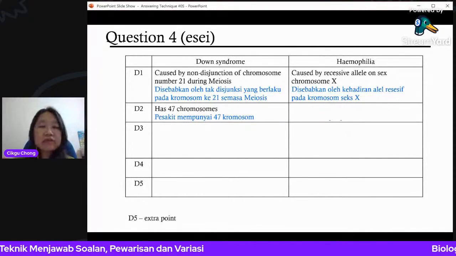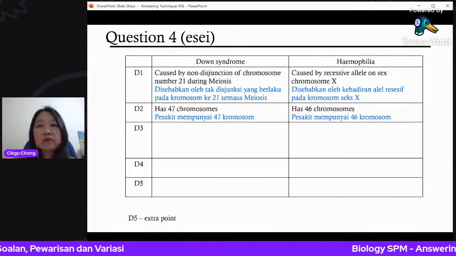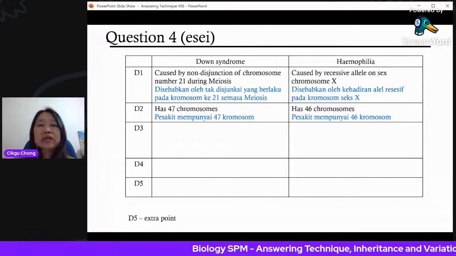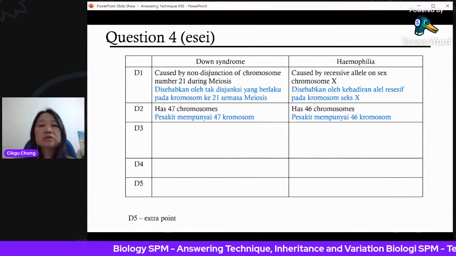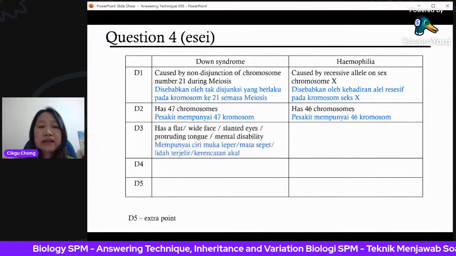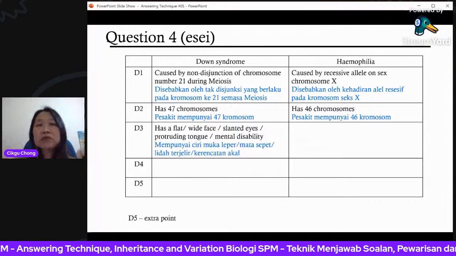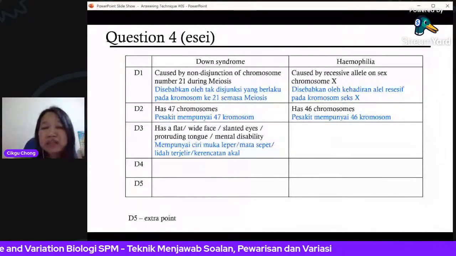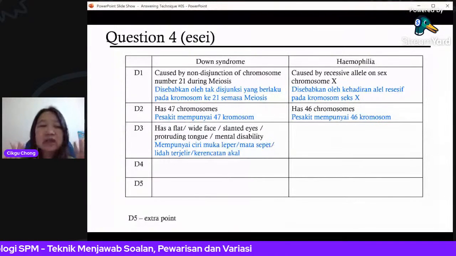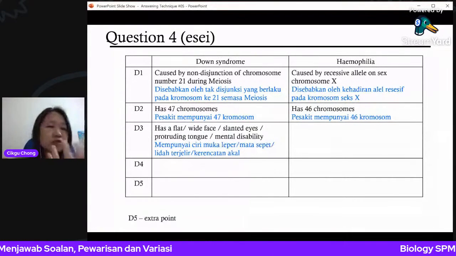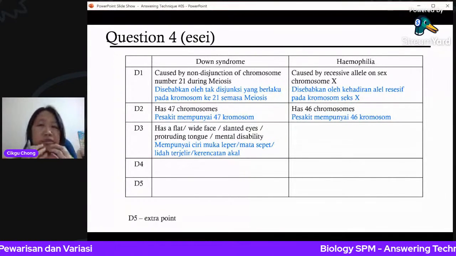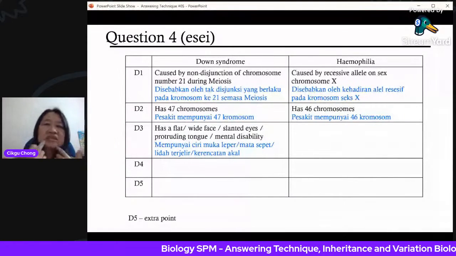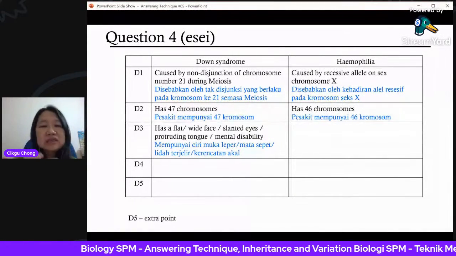Second one, your answer about the number of chromosomes. Down syndrome will have 47 chromosomes. Hemophilia, they have the normal 46. It's nothing to do with the number that is abnormal. It's just that the allele is abnormal, not the number. Then what about the symptoms? What will a Down syndrome person show? You have a flat face, slanted eyes, mata sepet, and then the protruding tongue. Sometimes they can't close their mouth because the tongue is a little bit big. So that's why the protruding tongue. Sometimes they will salivate, you can see saliva coming out and all that. Mental disability a bit lower.